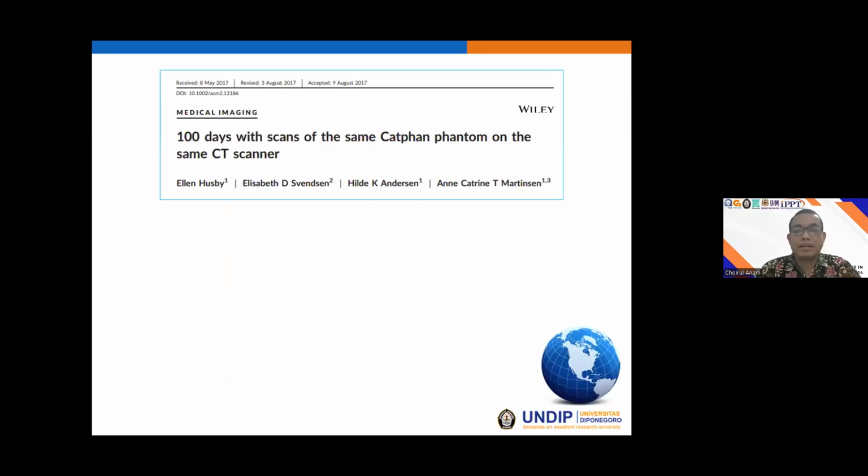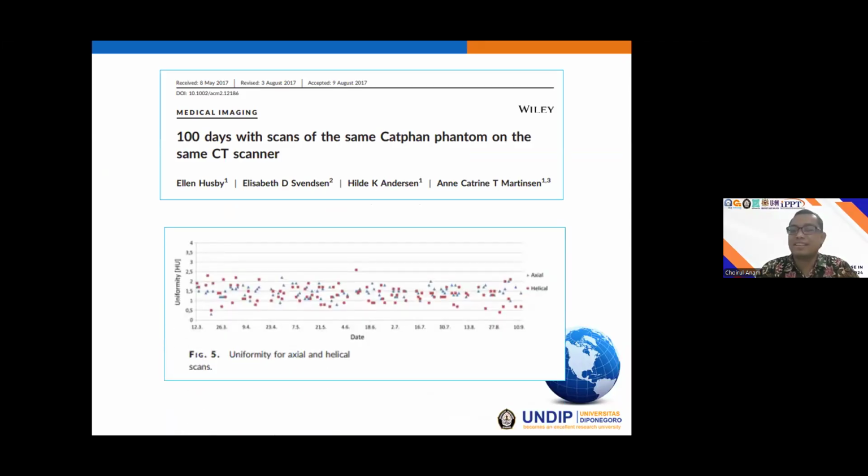And this is the study done by Hasbi and published in the Journal of Applied Clinical Medical Physics. They studied 100 days, scanning the same CATPHAN phantom on the same CT scanner. And this is the result.